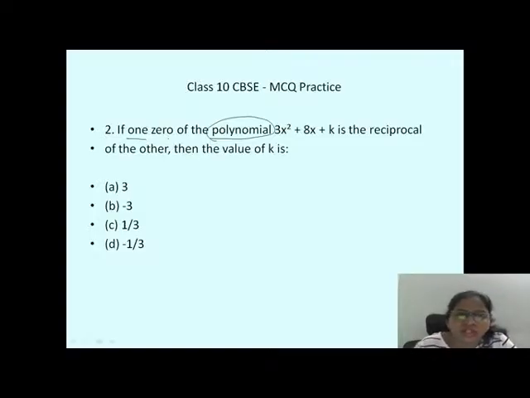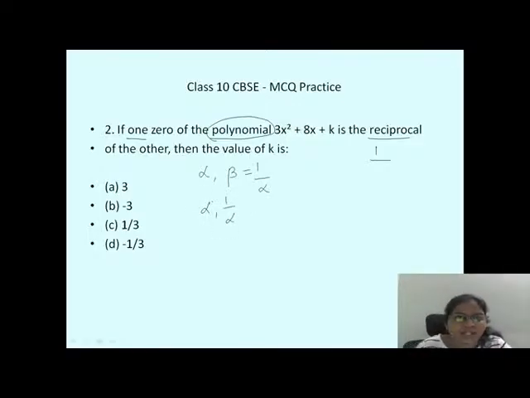So zeros means, I told you yesterday, alpha, beta. Okay, these are my zeros. Now they are telling one zero is the reciprocal. The meaning of reciprocal means inverse, 1 divided by. Okay, so the first one is alpha. Now the second one, beta, will be the reciprocal of the first zero. Reciprocal means 1 by what is the first zero? Alpha. So beta is becoming here 1 by alpha. So alpha comma 1 by alpha are our zeros.